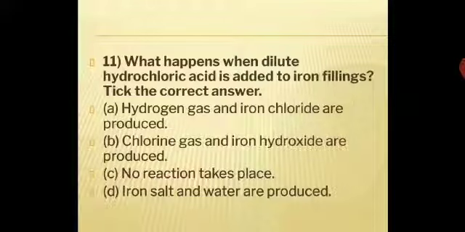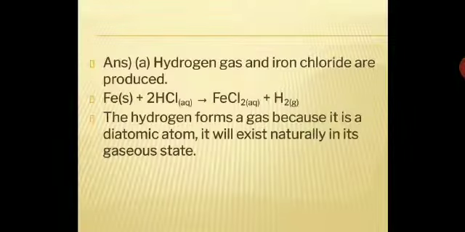What happens when dilute hydrochloric acid is added to iron filings? Now take the correct answer here. Hydrogen gas and iron chloride are produced. Chlorine gas and iron hydroxide are produced. No reaction takes place. Iron salt and water are produced. So what happens when hydrochloric acid is added to iron filings? We will see the answer. You have to take the right answer here.